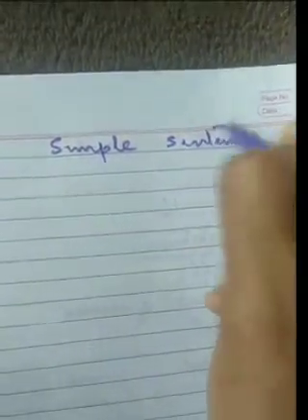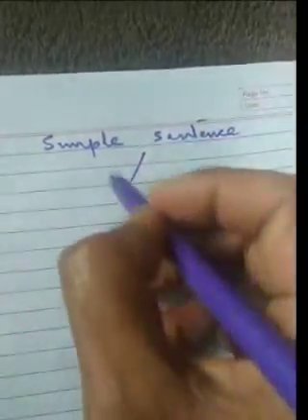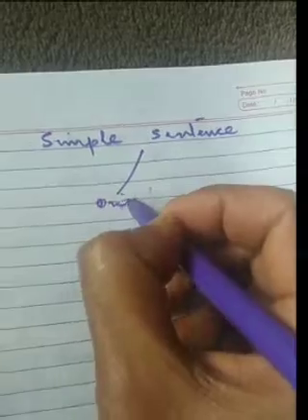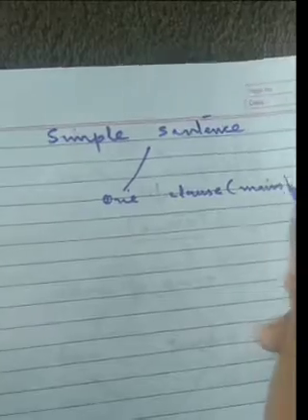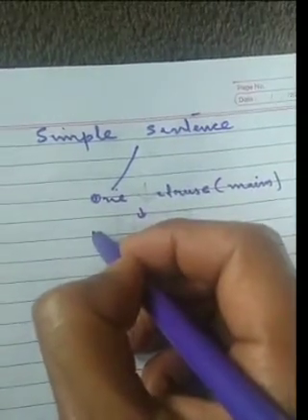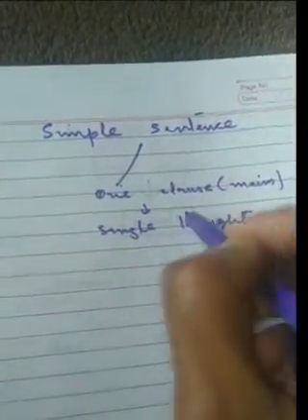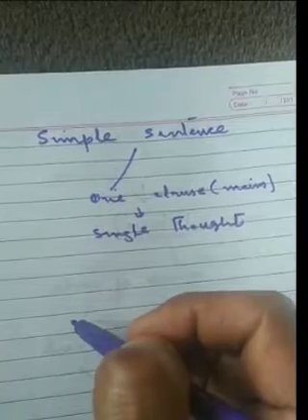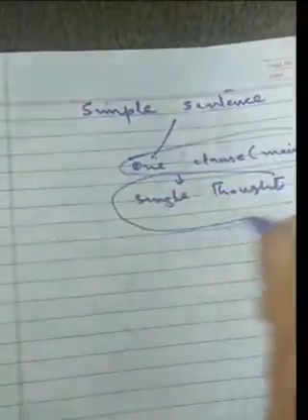Now, what is a simple sentence? A simple sentence means a sentence having only one clause, that is the main clause, and it expresses a single thought.